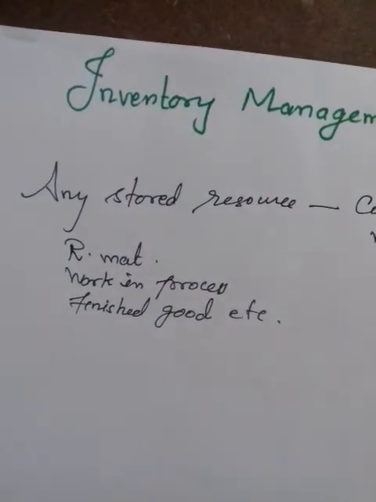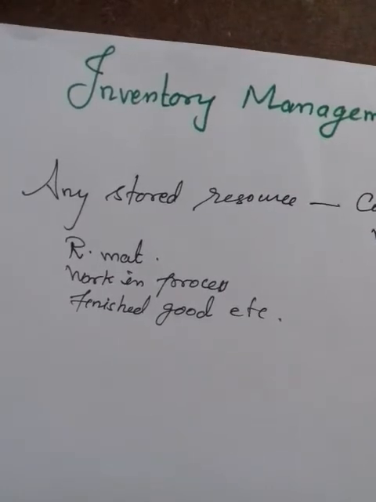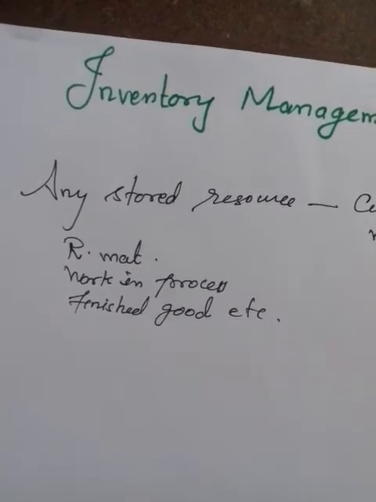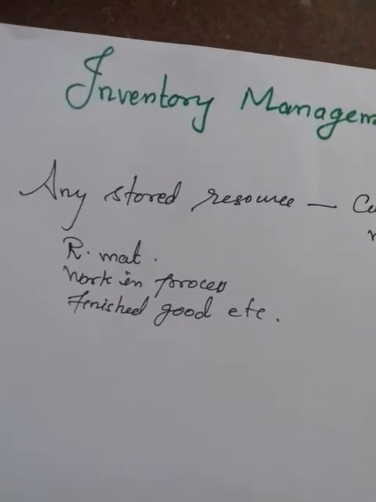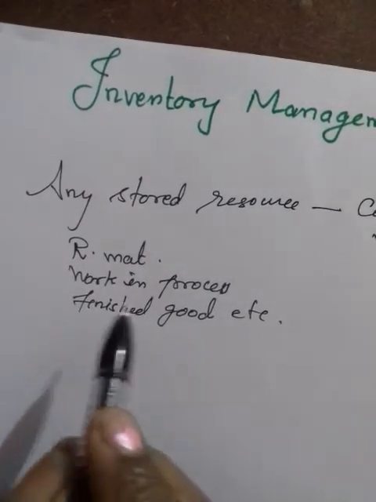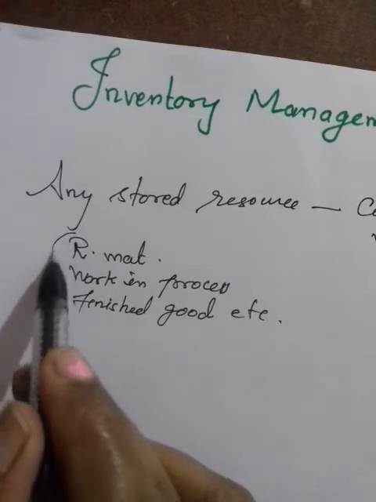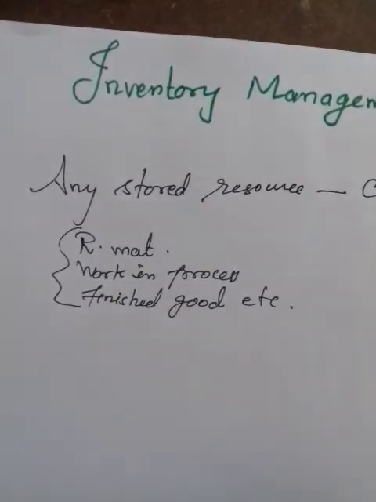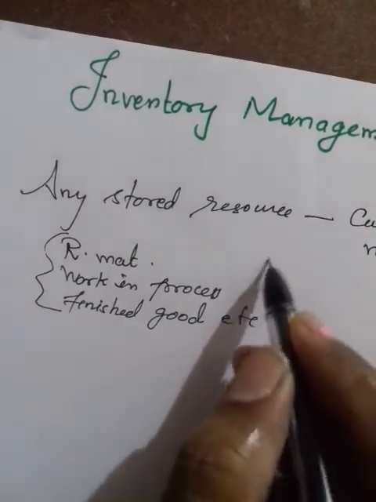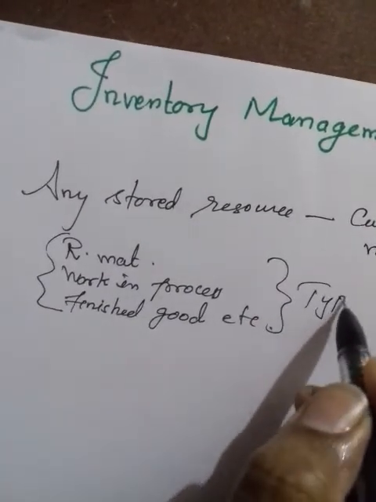These resources we can store, so that if we need a requirement, we can use it for a current purpose, or if we want in future we can use it. For that purpose we need to store the resources. So these three, raw material, work in progress and finished goods, are called the types of inventory.